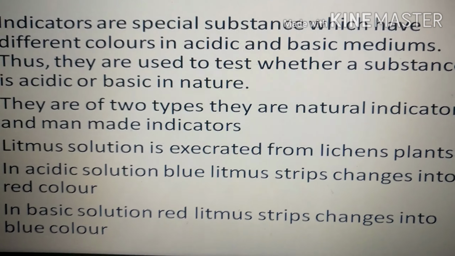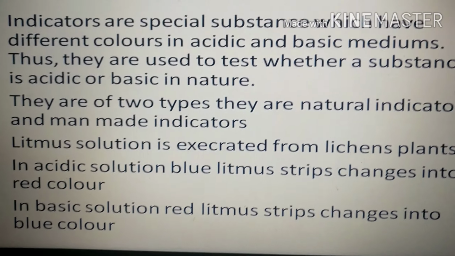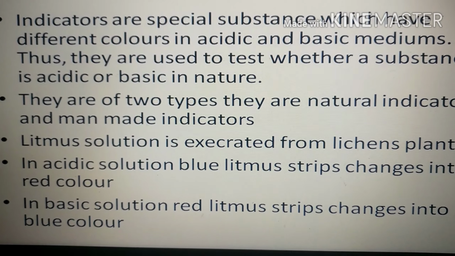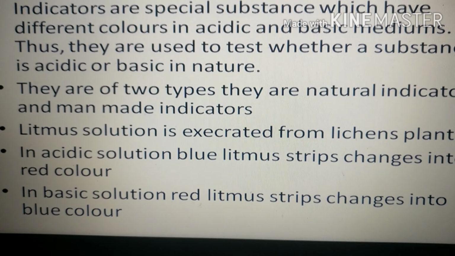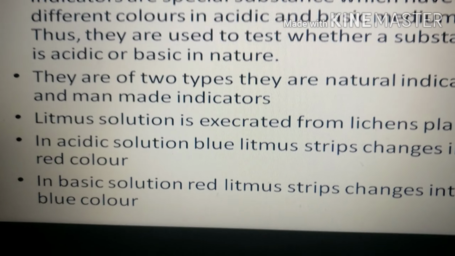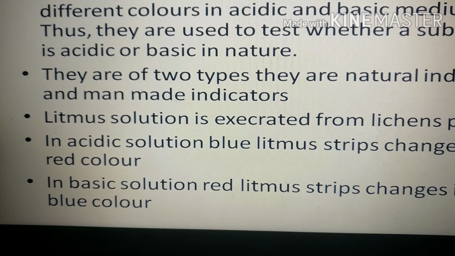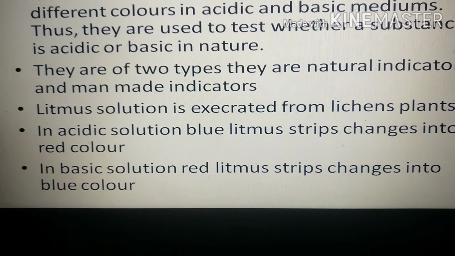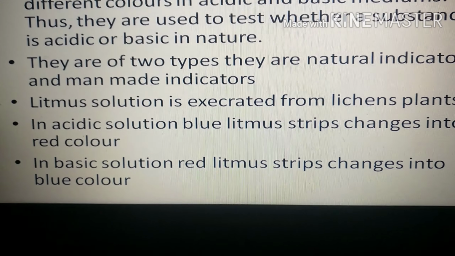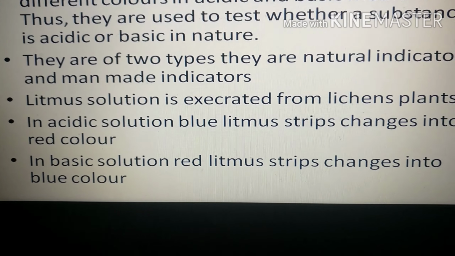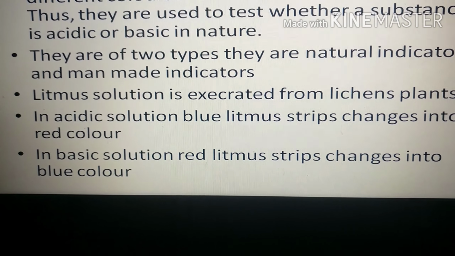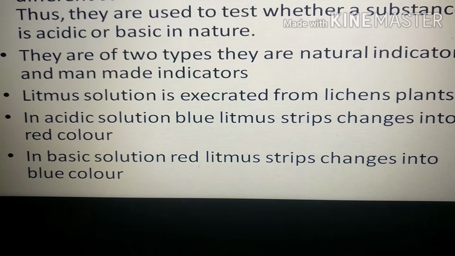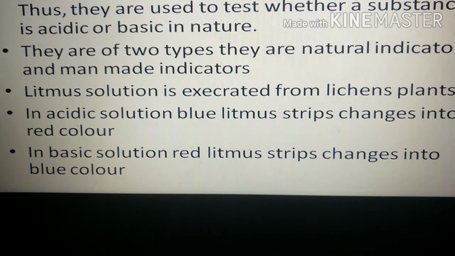They are classified into how many types, children? As we learned, they are of two types. What are those? Natural indicators as well as man-made indicators. In natural indicators we discussed clearly about litmus solution. Where do we get it from? It is extracted from lichen plants. In acidic solution what will happen? The blue litmus strip changes into red color, whereas in the case of basic solution the red litmus changes into blue color. Thank you.